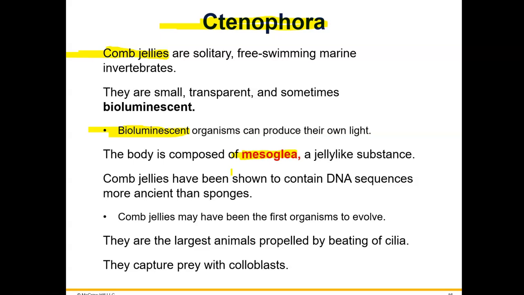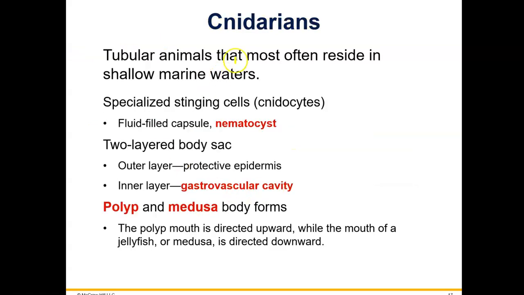So, they do not have stinging cells, and that's the reason they're in their own phylum. They are not in the same phylum with the jellyfish. Now, the phylum Cnidaria, also diploblastic, two tissue layers, is going to include all of the animals in this phylum that have specialized stinging cells called cnidocytes. That's where they get their name. And in those stinging cells, they have a capsule called a nematocyst.